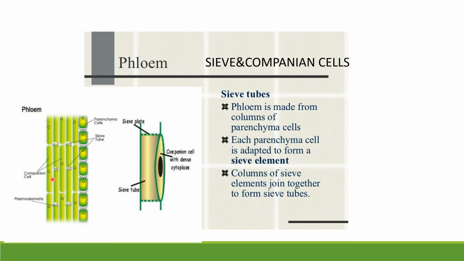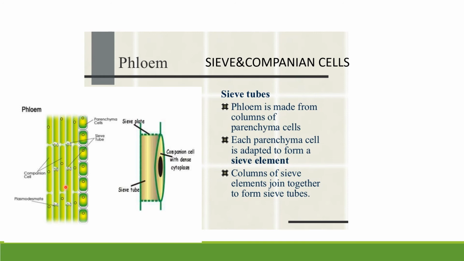Companion means company, right? These companion cells have mitochondria and ribosomes. And one more thing, you remember that companion cells regulate the metabolic activities, right?